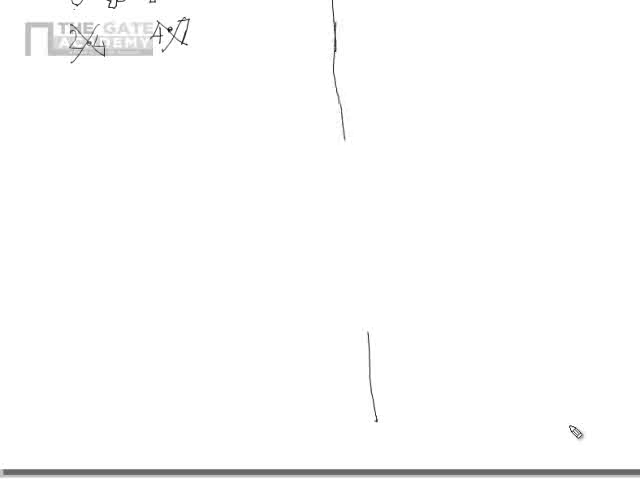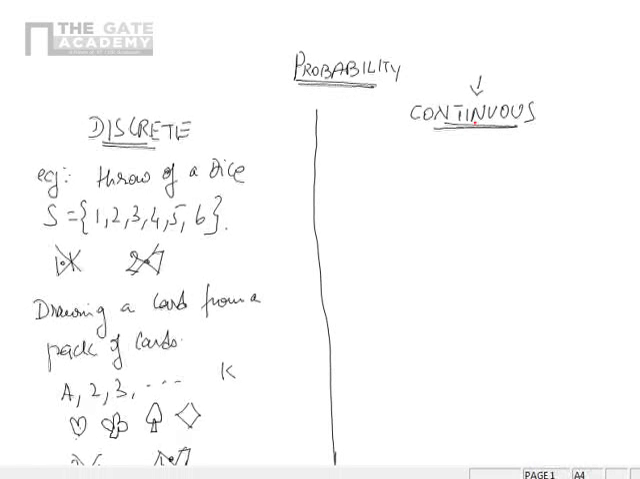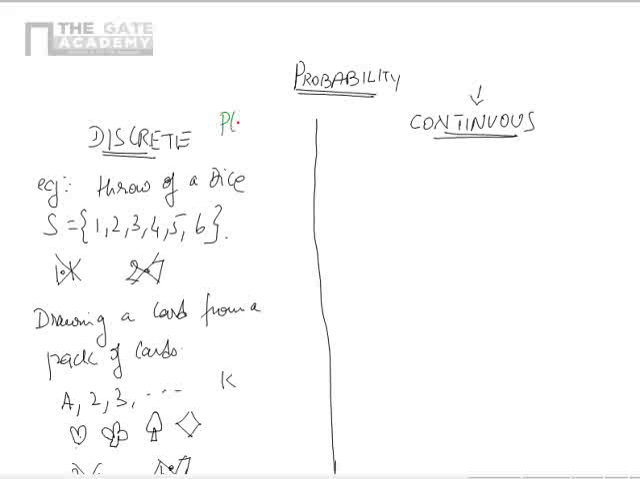Now, what do you mean by a continuous event? We have to understand this very clearly. And by the way, what is the probability here? Probability of E is nothing but N of E divided by N of S.